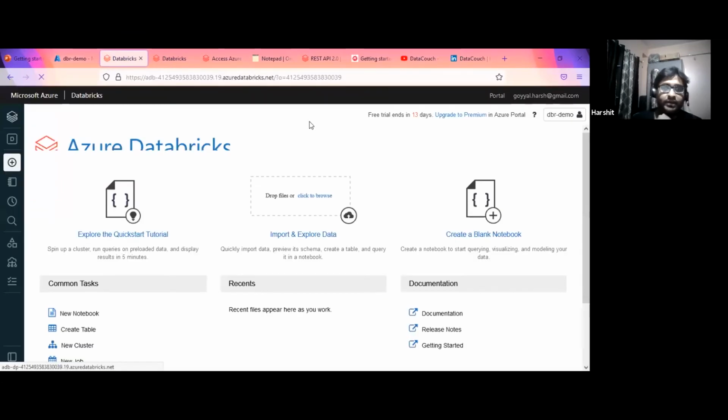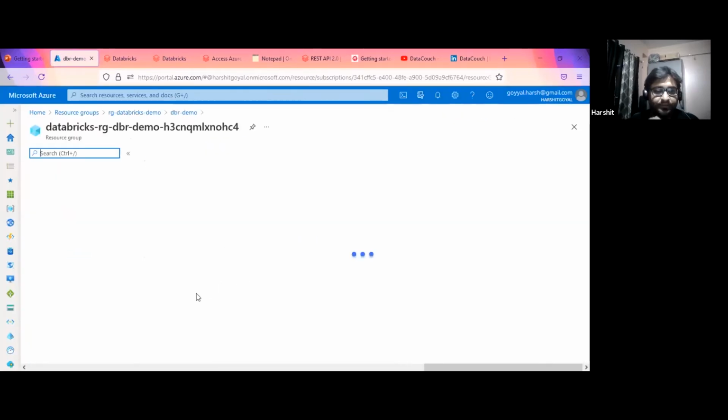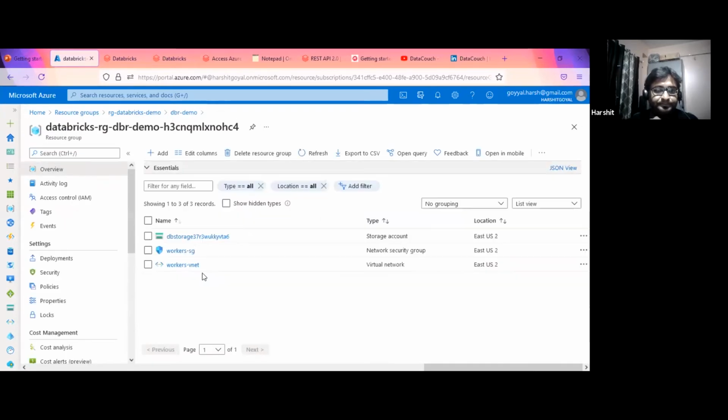Yeah. So this is a UI. This is the web server which is running, and it is basically picking data from this storage account. That's why this storage account is present over here. Okay, so let's move to this UI.